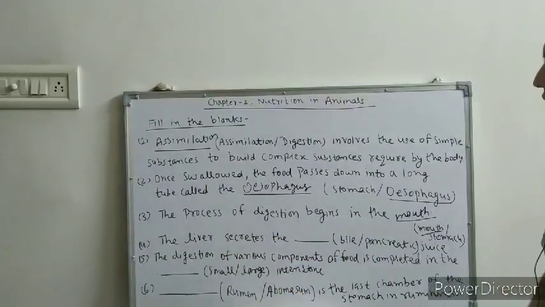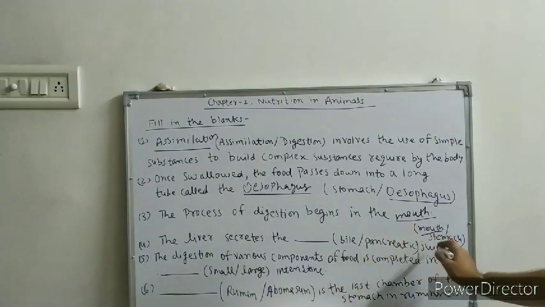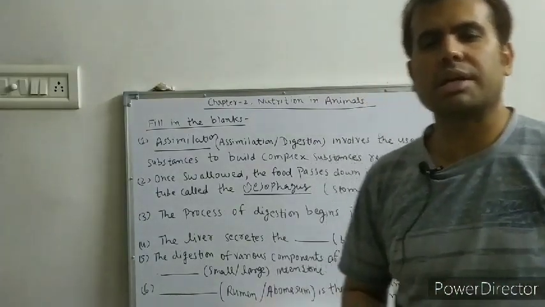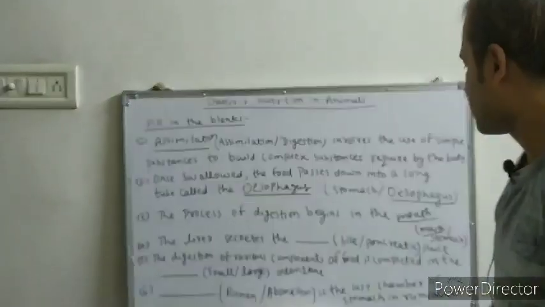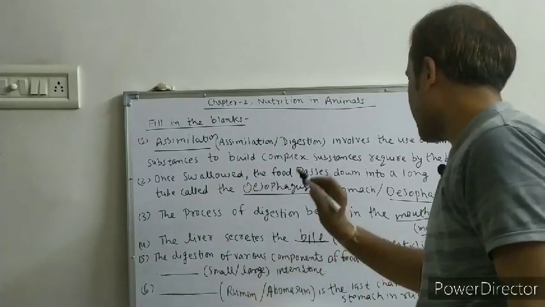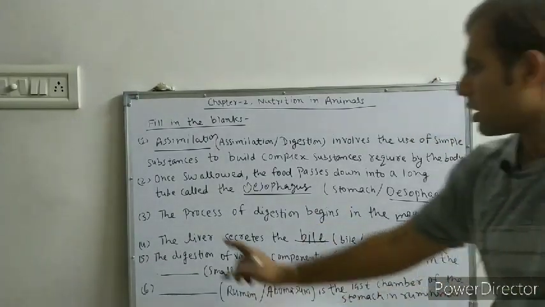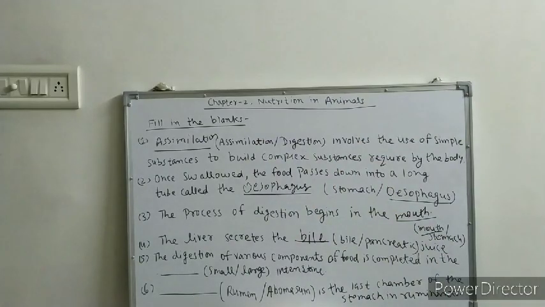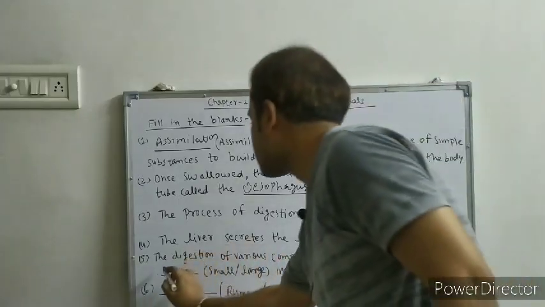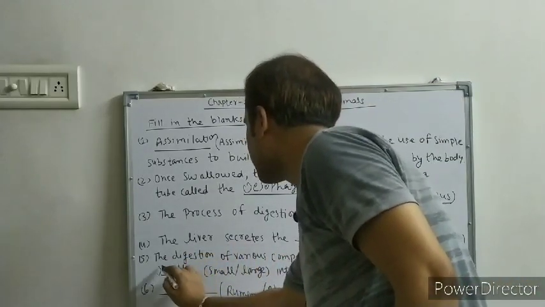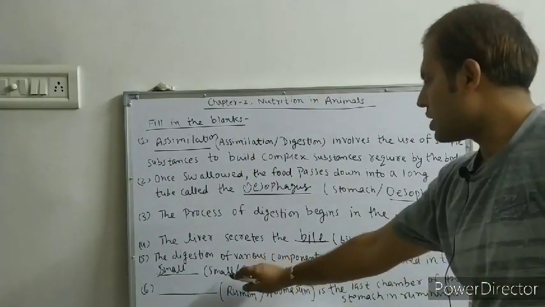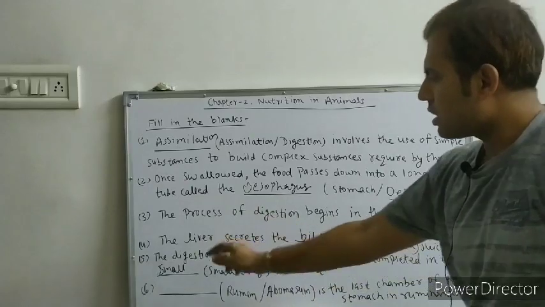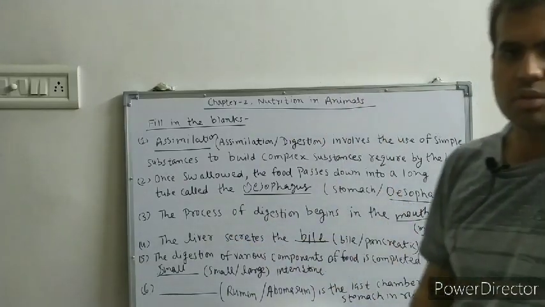Fourth question, the liver secretes bile or pancreatic juice. Which juice will the liver secrete? In the small intestine, the liver will secrete bile juice. Liver secretes the bile juice. Fifth question, the digestion of various components of food is completed in the small intestine. Okay, there are two types of intestine. One is small, second is large, but in the small intestine the digestion process is completed.